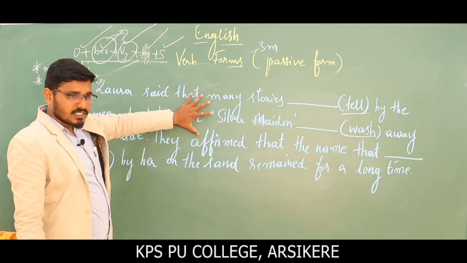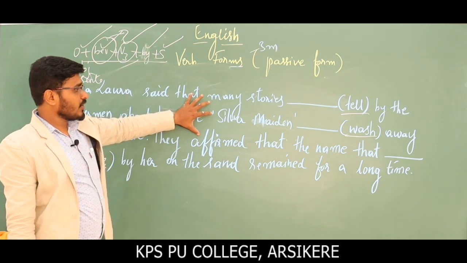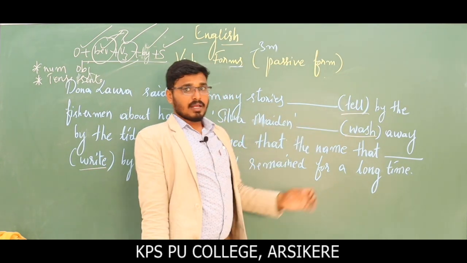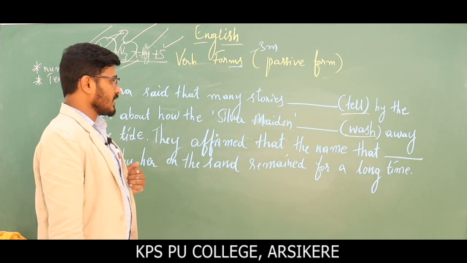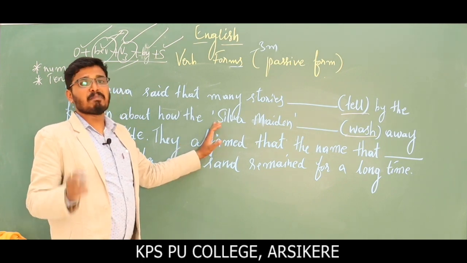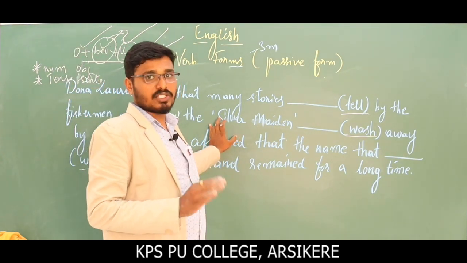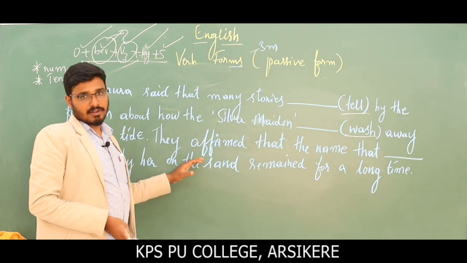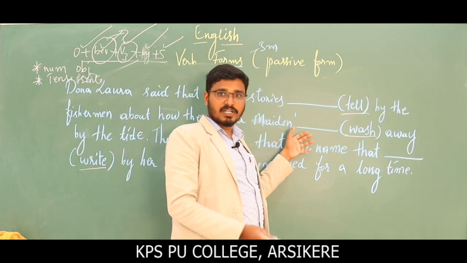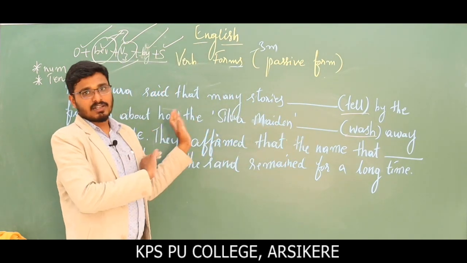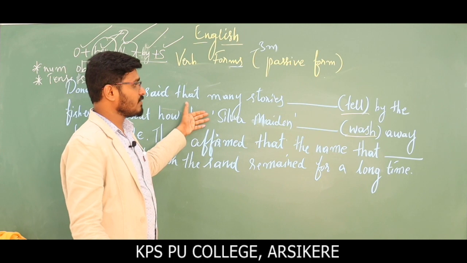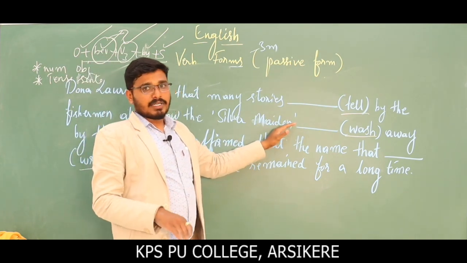So this is not a sentence, this is a paragraph. So, sir, how to identify the tense of the sentence, because the verb is still not finalized, you may ask. But remember one thing: when a paragraph is given in your question paper, one or the other sentence must have a verb which denotes the tense of the entire paragraph. If one sentence is written in past tense, almost all the sentences in the paragraph must be written in past tense itself. Don't try to mix up the tenses. If you start with present tense, it should be completed in present tense itself. If you start with the past tense, it should be completed in the past tense itself.